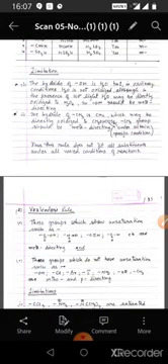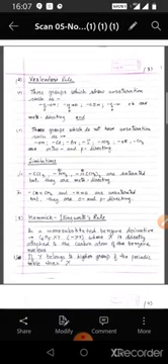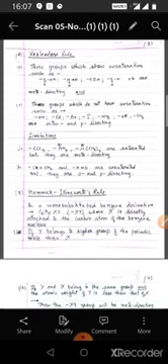The next rule is Vorlander's rule. Those groups which show unsaturation such as COOH, NO2, CN, CHO, etc. are meta-directing, whereas those groups which do not have unsaturation such as OH, Cl, Br, I, NH2, OR, CH3, they are ortho and para-directing.